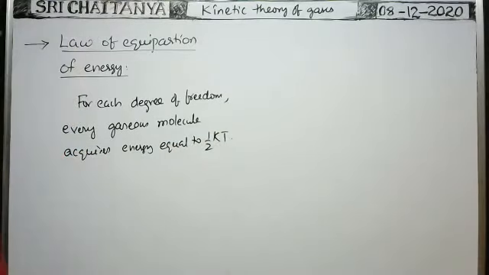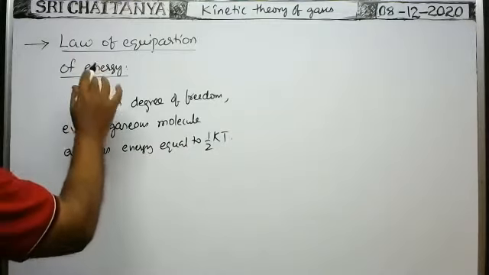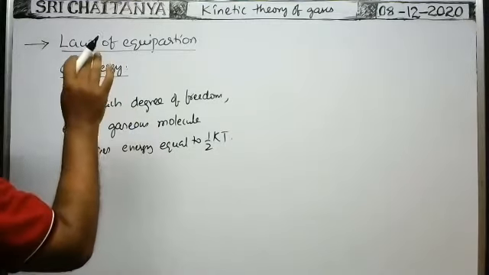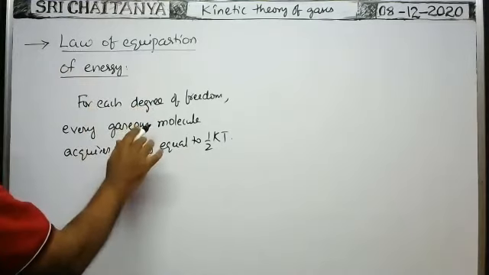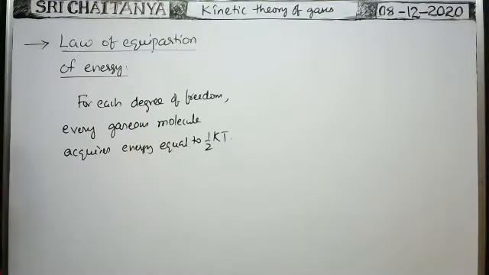So by experimental observations, they said that according to the law of equipartition of energy, for each degree of freedom, every gaseous molecule acquires the energy equal to half kT.